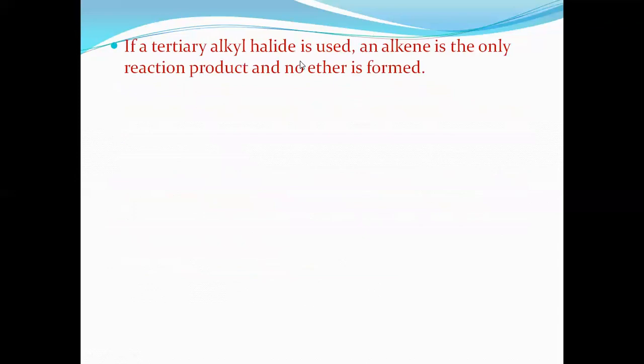If a tertiary alkyl halide is used, it's very, very important, try to understand, students. If a tertiary alkyl halide is used, alkene is the only reaction product and no ether is formed. So this is a tertiary alkyl halide, when it is treated with the sodium alkoxide, RONa, now it does not give ether, instead it gives what? Alkene.